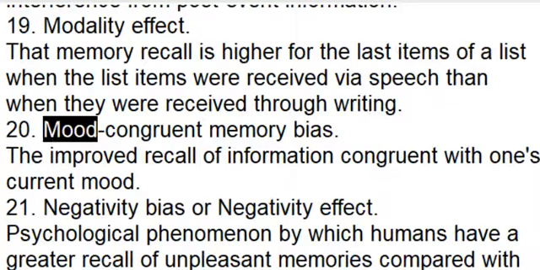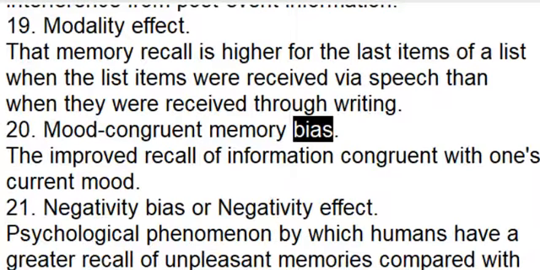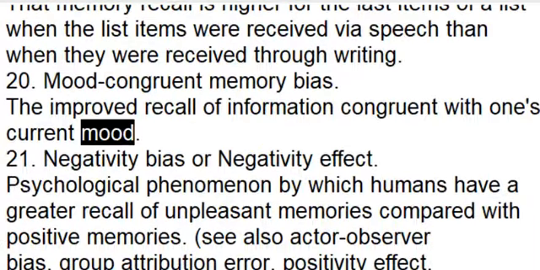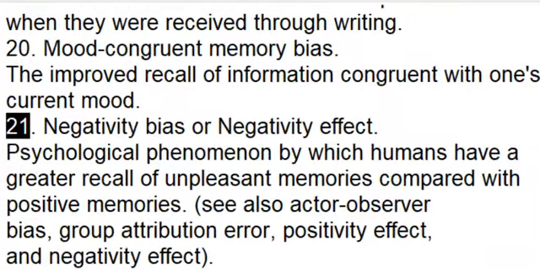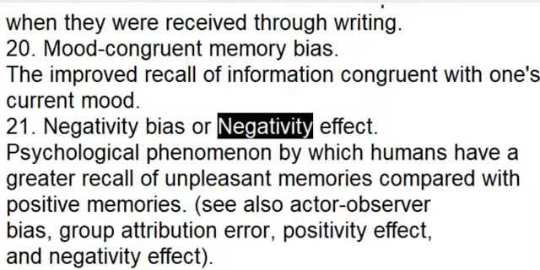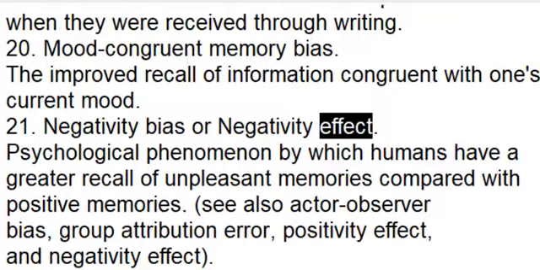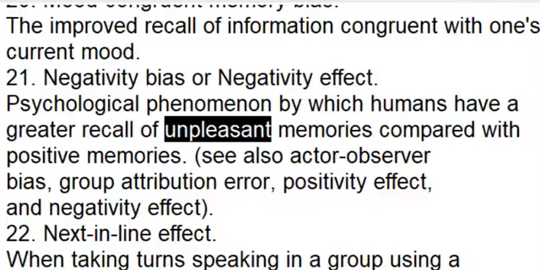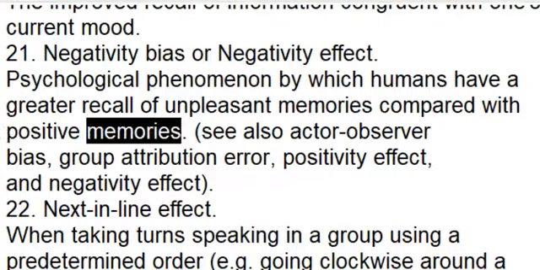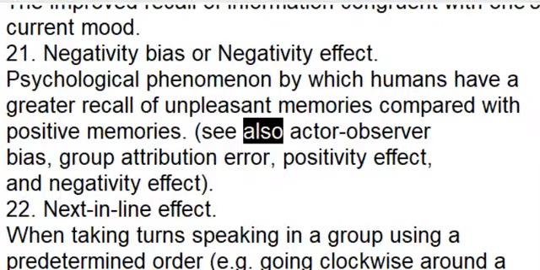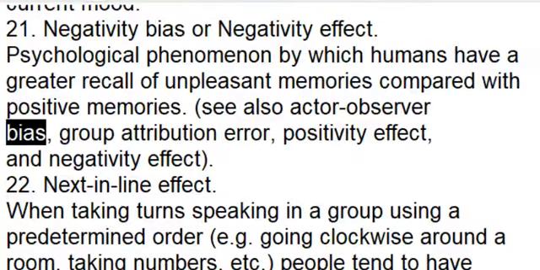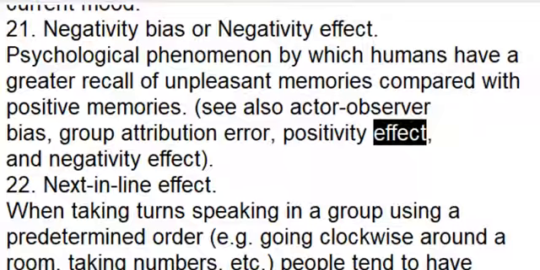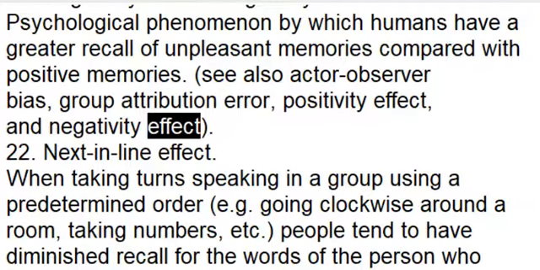20. Mood congruent memory bias. The improved recall of information congruent with one's current mood. 21. Negativity bias or negativity effect. Psychological phenomenon by which humans have a greater recall of unpleasant memories compared with positive memories. See also actor-observer bias, group attribution error, positivity effect, and negativity effect.